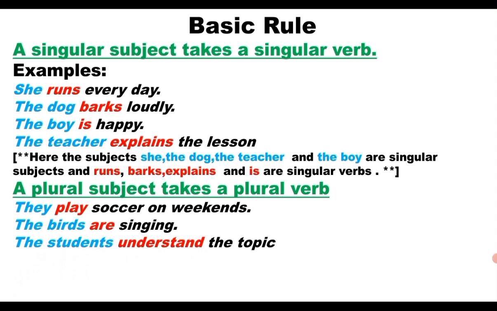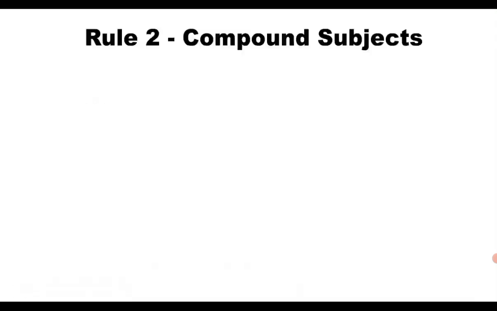This sentence is in simple present. We know the construction of the sentence of the simple present is subject plus V1 plus complement or object. Here the students, which is the subject, is in plural form. Therefore, we use the plural verb. Here understand is the plural verb. So here the subjects they and the birds are plural subjects, and play and are are the plural verbs.